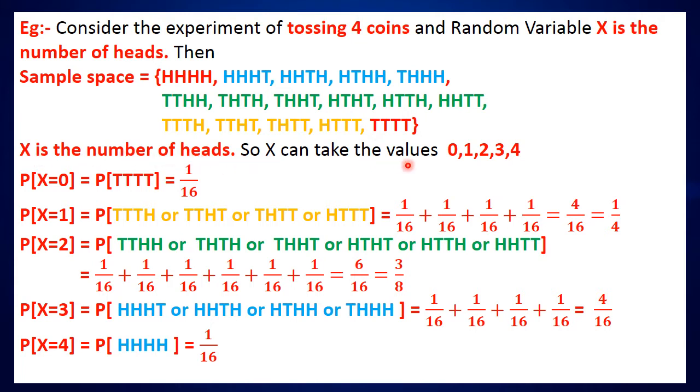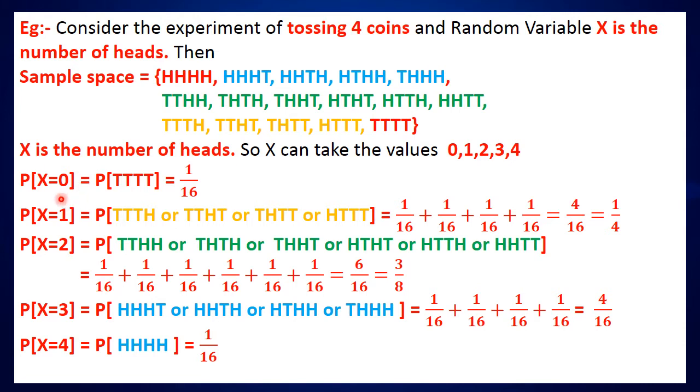So x can take the values 0, 1, 2, 3, 4. In this case the number of heads is 4, and in these 4 cases the number of heads is 3, and here the number of heads is 2, the number of heads is 1, and the number of heads is 0.